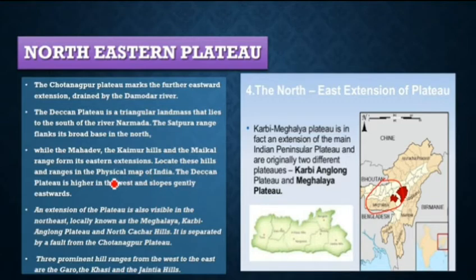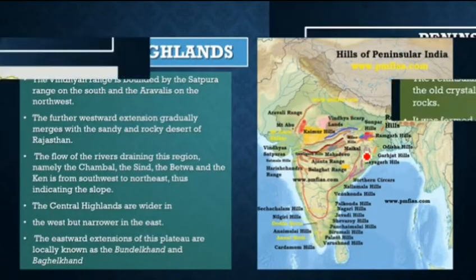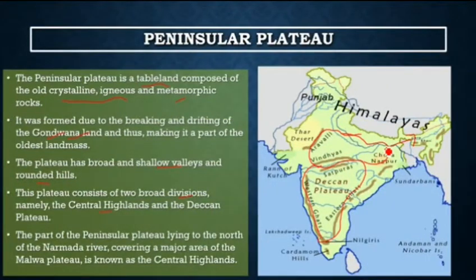You have to locate these hills and ranges in the physical map of India. The Deccan Plateau is higher in the west and slopes gently eastwards. An extension, as I told you here, is the Northeastern Plateau, Karbi Anglong Plateau, north. If you see here, it is separated by a fault from Chota Nagpur Plateau. Now I'll just go back to the previous picture here. The extension is here. This is the Northeastern Plateau separated from the Chota Nagpur Plateau.